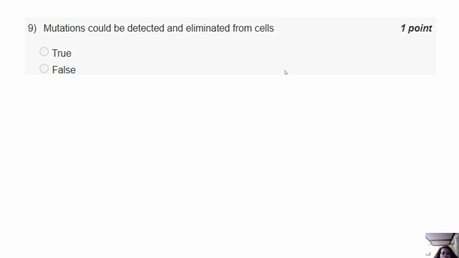Okay, so the answer for this question would be true. If you think about it, mutations could be detected and eliminated from cells, right?